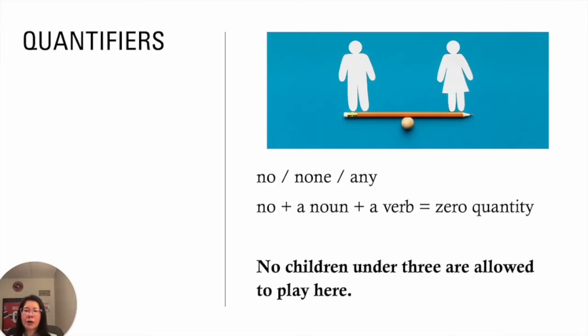Next, we are going to talk about no, none, and any. When we want to express a zero quantity situation, we use no plus a noun plus a verb. For example, no children under 3 are allowed to play here.